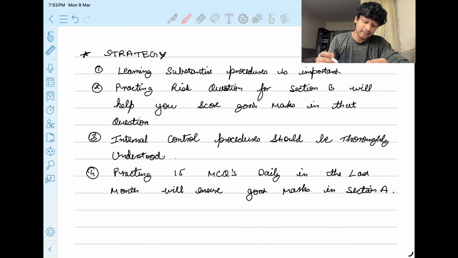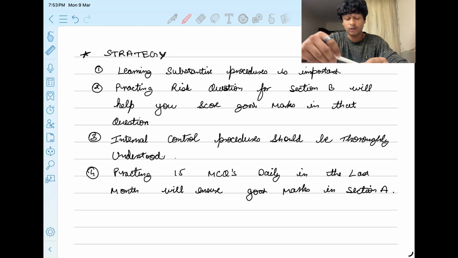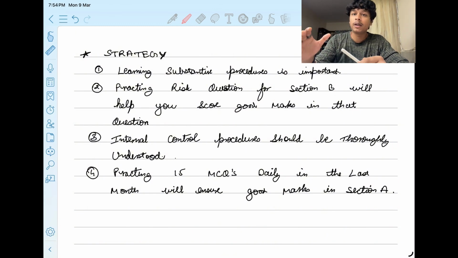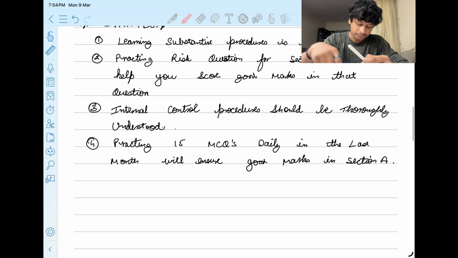Now comes practicing risk questions for section B, which will help you score good marks in that question. What does this mean? While I was preparing for my AA paper, I followed one strategy, which is I practiced as many risk questions as I could, so that I can know the number of risks that are there, which will help me to answer the question in a way that the examiner wants me to answer. The more I practice, the more I read the model answer, the better I get at my solution, right? So that is what you need.